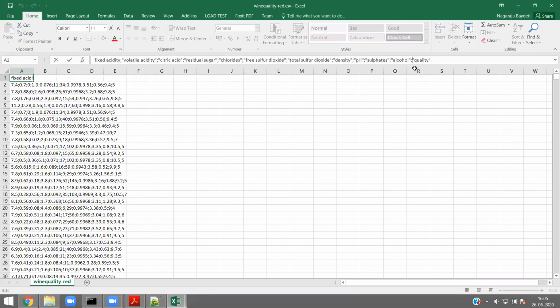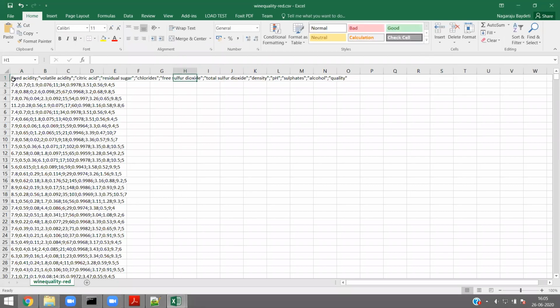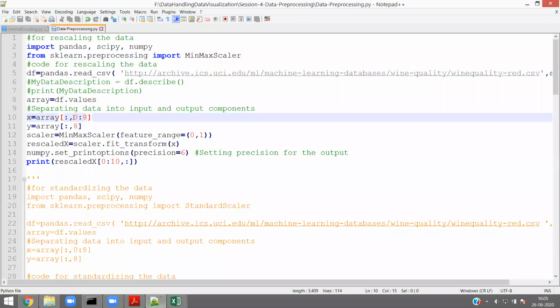That is also good. So here, quality is the output component. Quality is the output component. So that's why we are trying to slice the array in my program. 0 to 8 is input. After 8, it is output. That's what we are doing, separating the input and output.